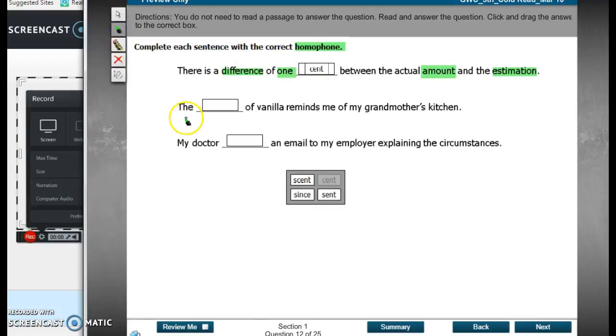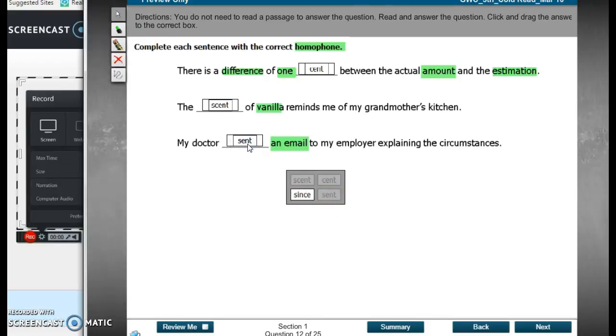All right, number 2. The scent of vanilla reminds me of my grandmother's kitchen. Well, we're talking about vanilla being in the grandma's kitchen. That has to do with the smell, scent, which is S-C-E-N-T. My doctor sent an email to my employer explaining the circumstances. Well, like I said, the past tense of send is sent, S-E-N-T.